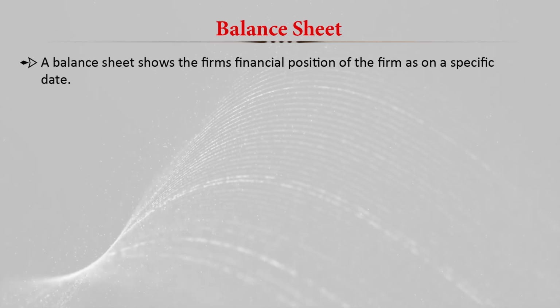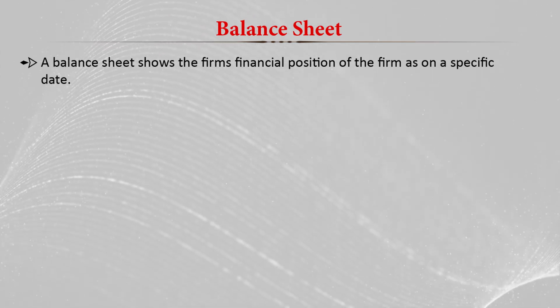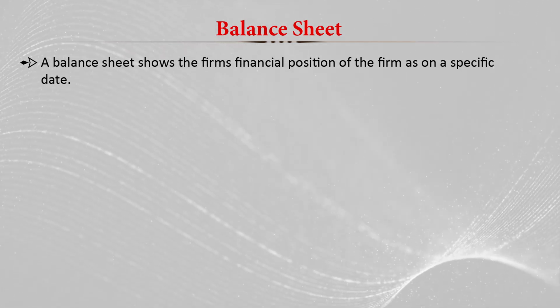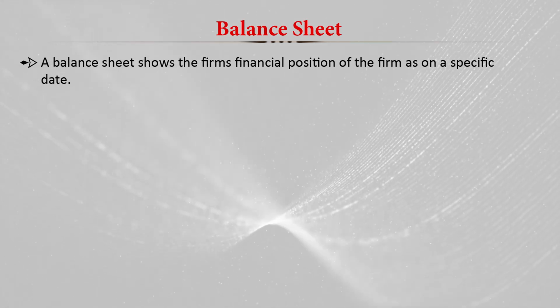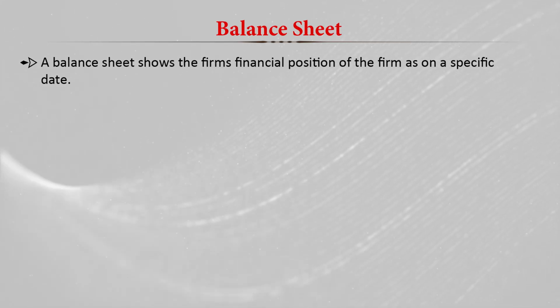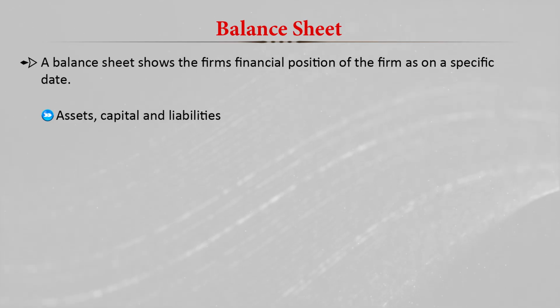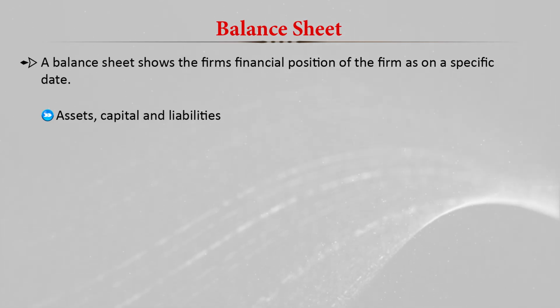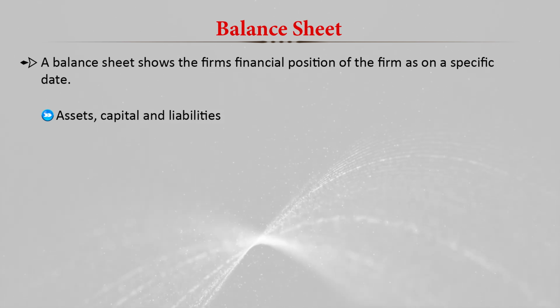Basically the balance sheet shows the firm's financial position as on a specific date. It shows the financial strength of a company or firm on a particular date, and it includes the assets a firm owns, the capital a firm has, and the liabilities that are to be paid to outside organizations.